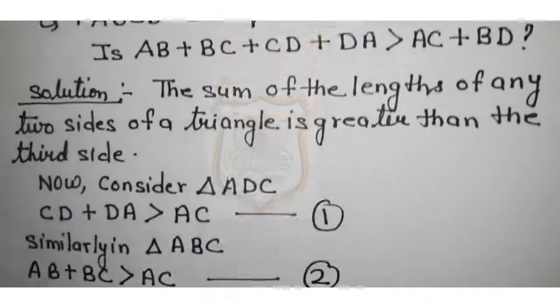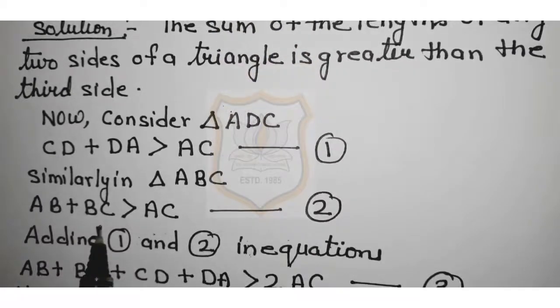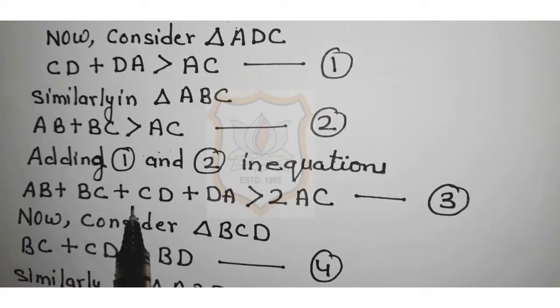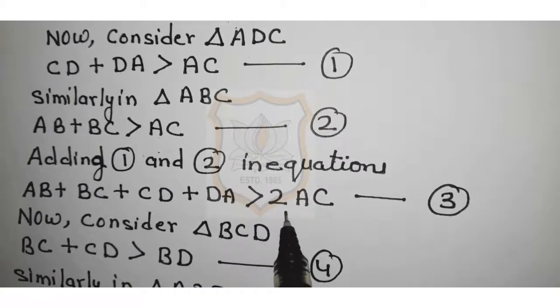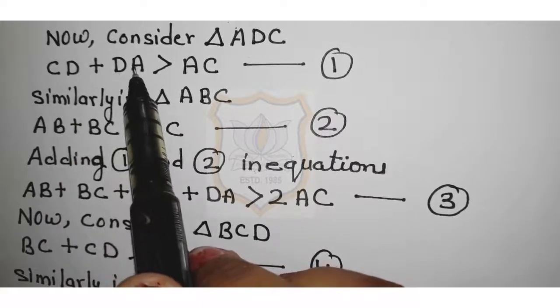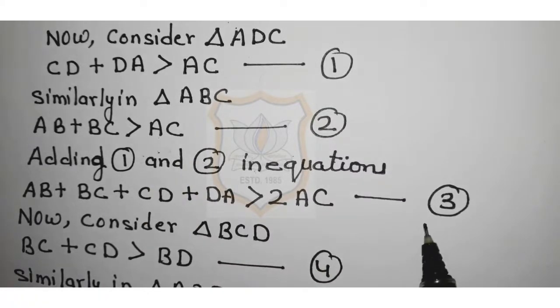Now, see, I have written this here. Now consider triangle ADC. CD plus DA is greater than AC. This is in equation 1. Similarly, in triangle ABC, AB plus BC is greater than AC. This is in equation 2. Now adding 1 and 2, what we will get? We will get AB plus BC plus CD plus DA is greater than 2AC. This is in equation 3.